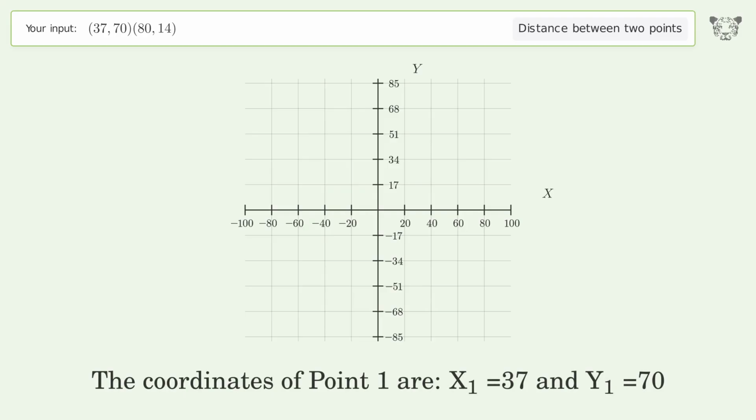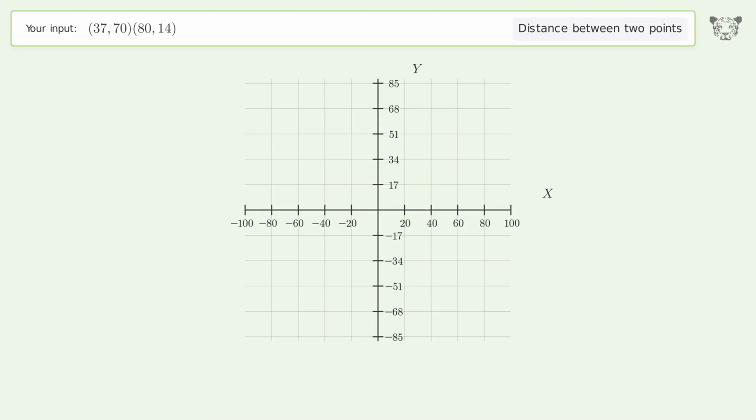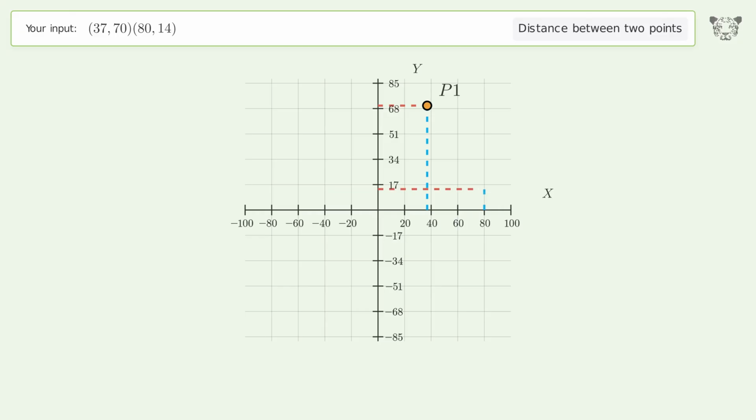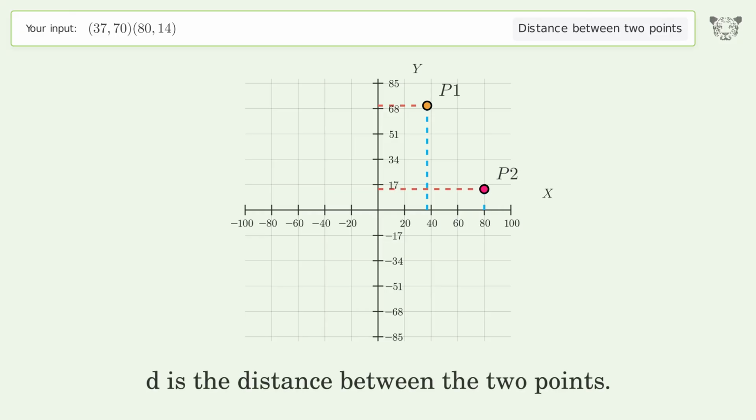The coordinates of point 1 are x1 equals 37 and y1 equals 70. The coordinates of point 2 are x2 equals 80 and y2 equals 14. D is the distance between the 2 points.